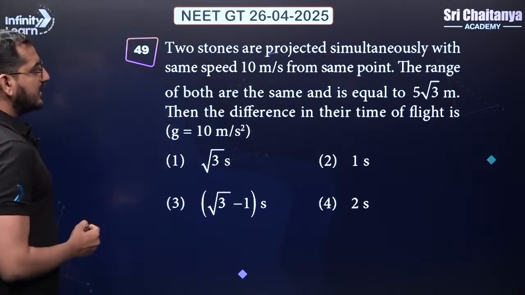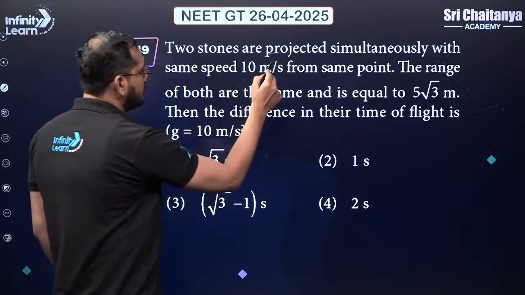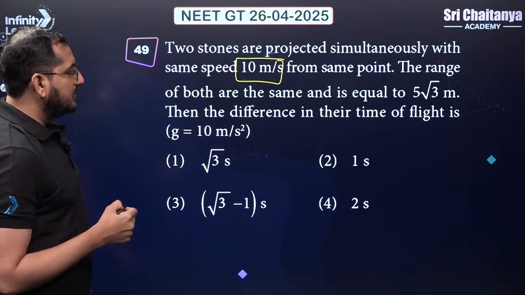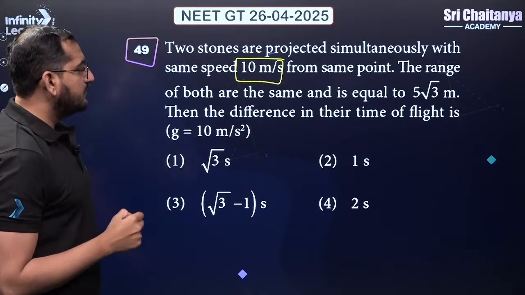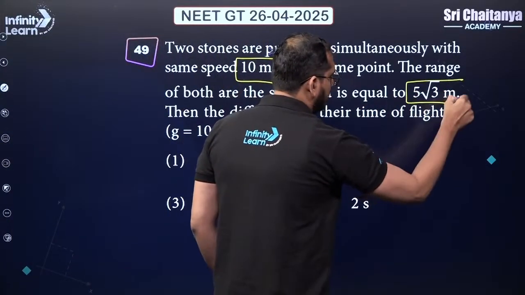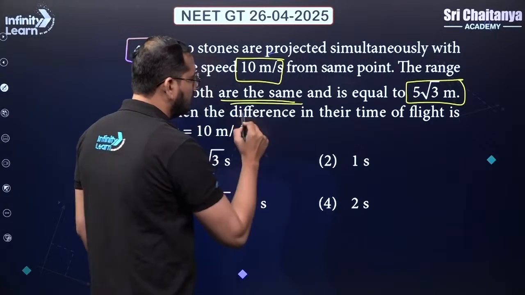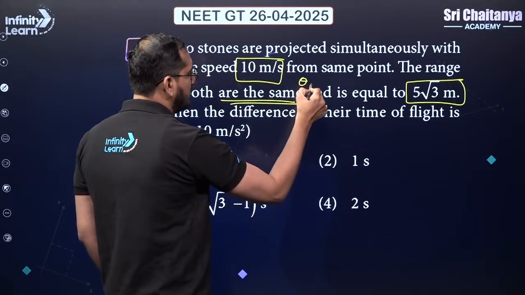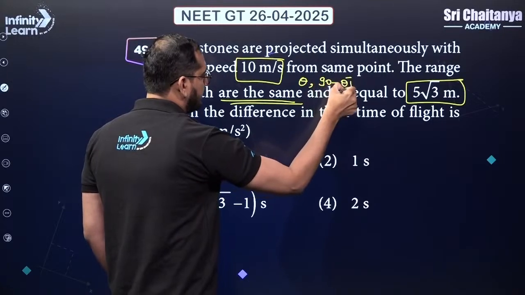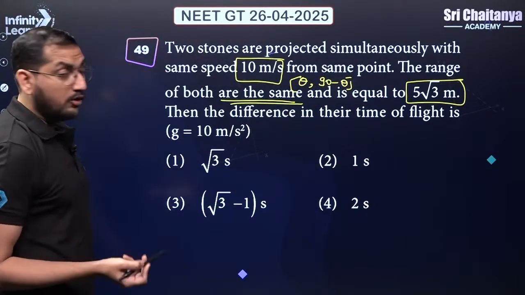This is from the projectile motion. 2 stones are projected simultaneously with the same speed. Speed is same, guys. Okay. From the same point. The range of both of them is also same and equal to this much, right? So whenever the range is same, we know that it is possible for theta angle and 90 minus theta angle, right? Okay. Then the difference in their time of flight is how much?